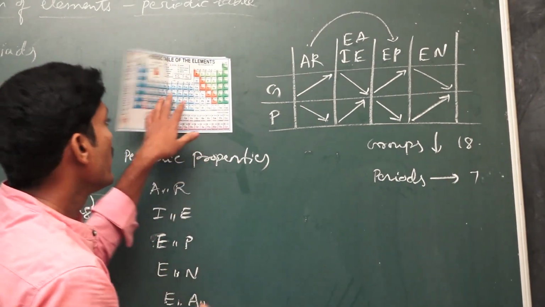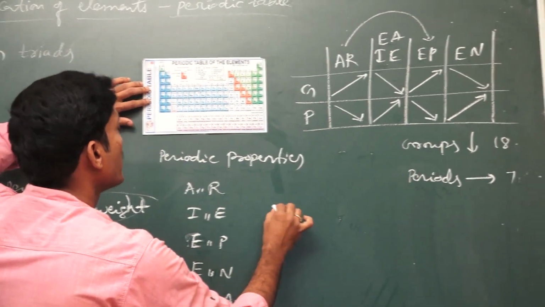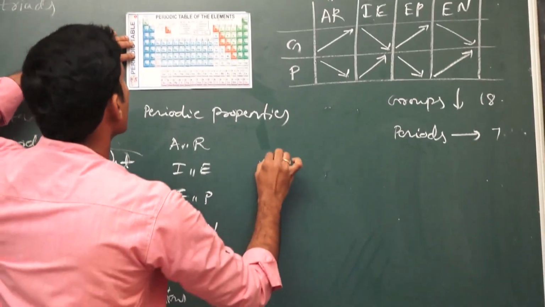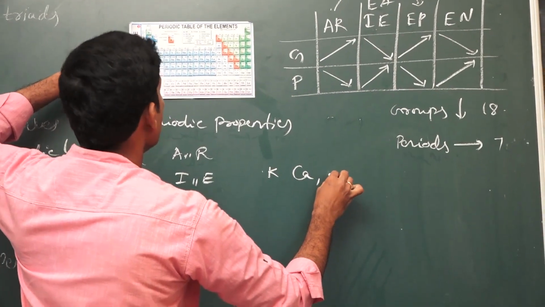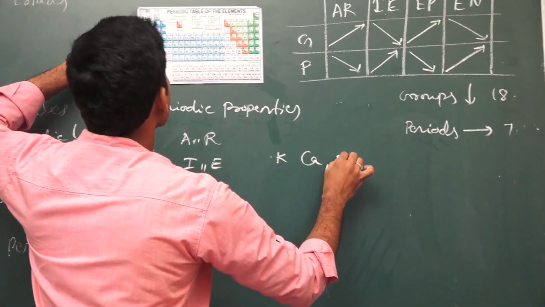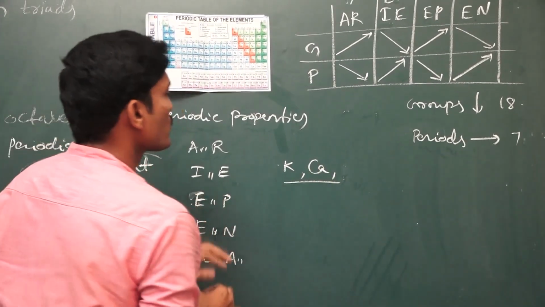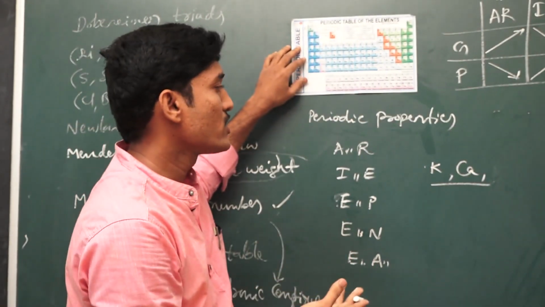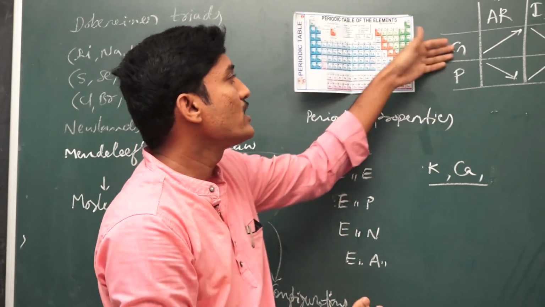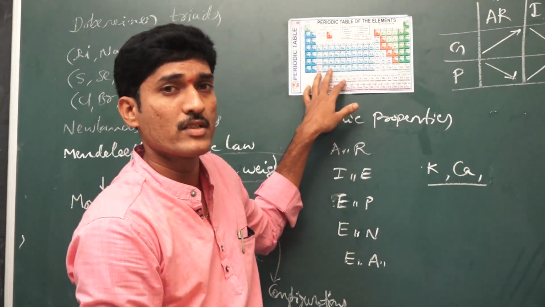Like that, for example, in examination some elements are given like that: potassium, calcium. Out of these two, which has more size or which has more ionization energy, based on this concept you can write the answer.